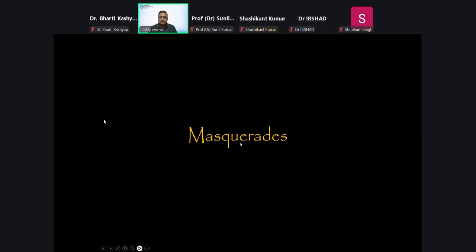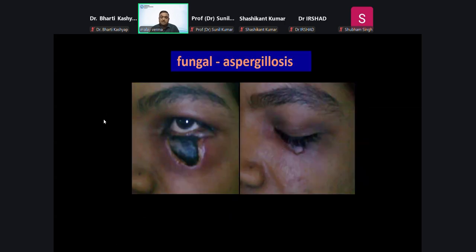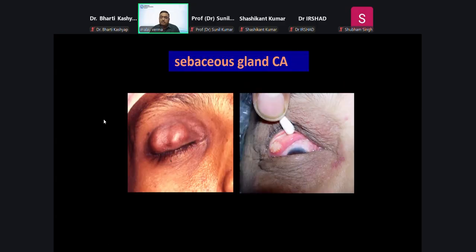And then there are some masquerades also, which look like a malignant lesion. If you see here, once again, going by our six features, except for telangiectasia and pearly borders, all others are there. But this was not a malignant lesion. This was a case of aspergillosis. Another, here you don't see any loss of lashes, no other signs are there. But if you do a lid eversion, you will notice this kind of feature. So this is suggestive of a meibomian gland carcinoma.